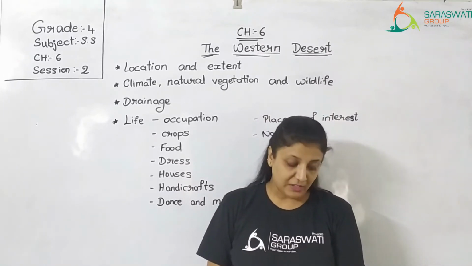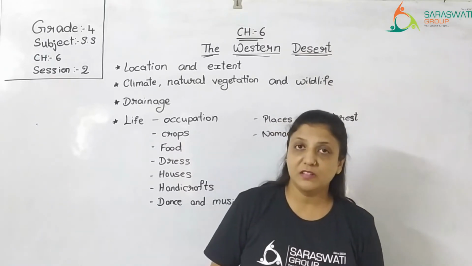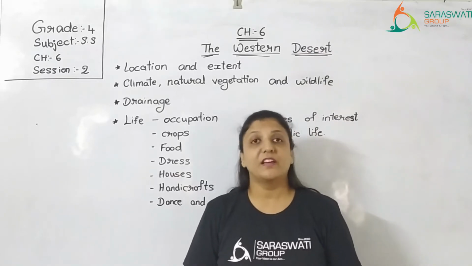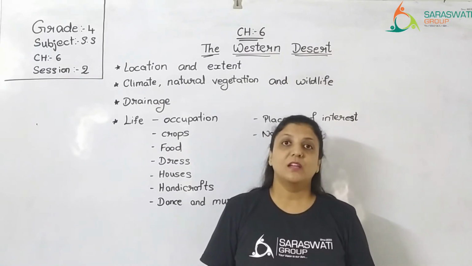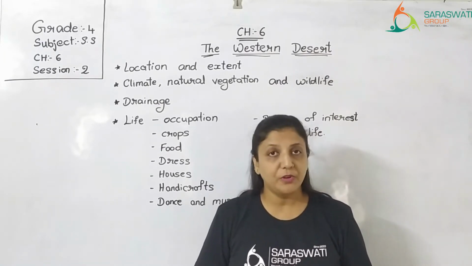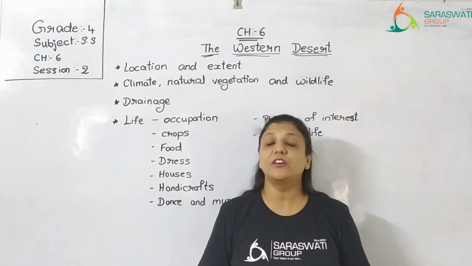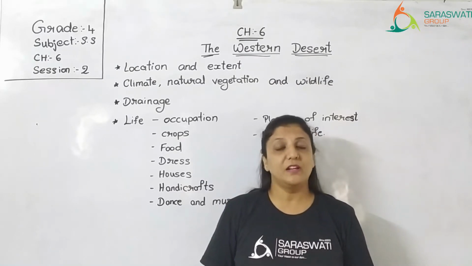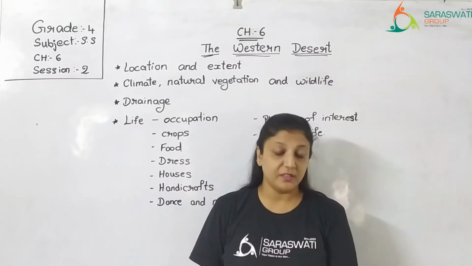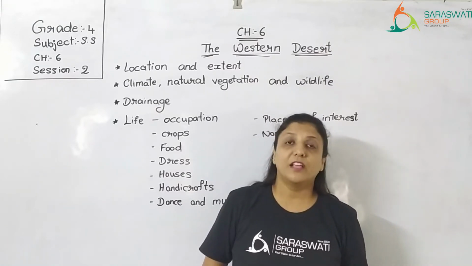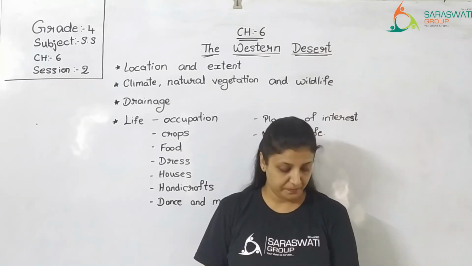Now, Rajasthan receives very little rainfall, correct? Since it is a desert area, there is scarcity of water. Why is there scarcity of water? Because either there is very little rainfall or no rainfall at all. It is completely dry land. There is an acute shortage of water in the state. Acute shortage means an extremely high level of shortage of water is found in the Rajasthan area.